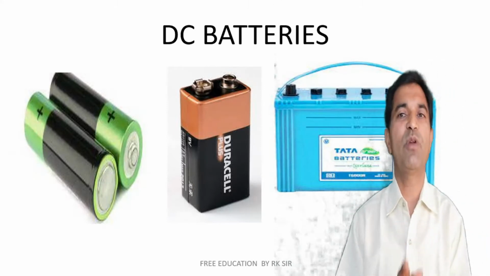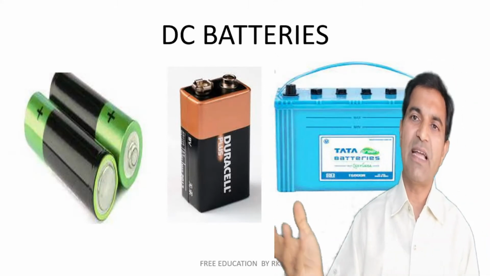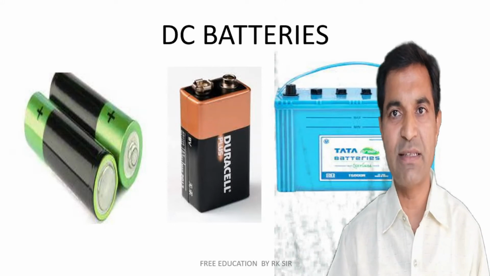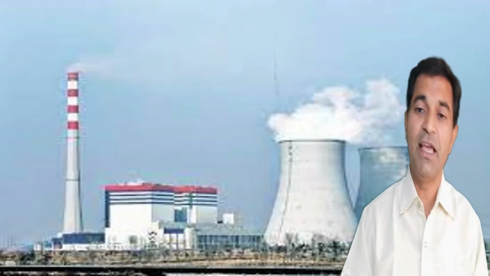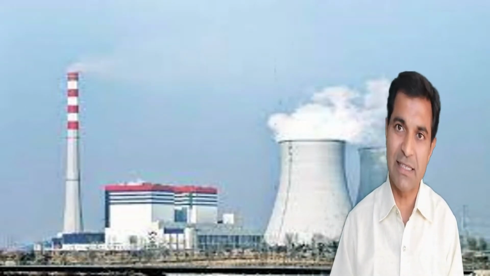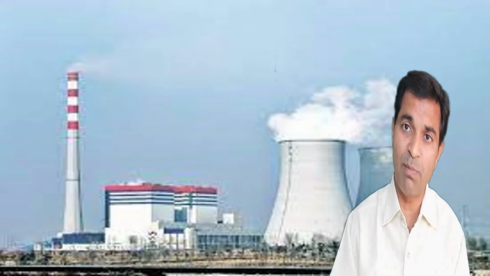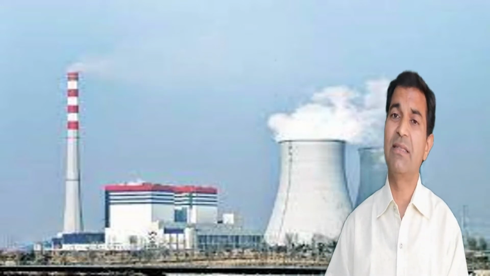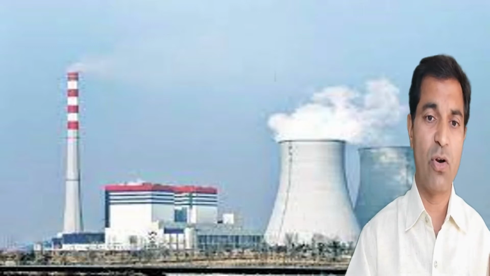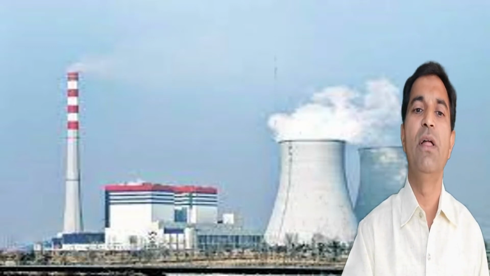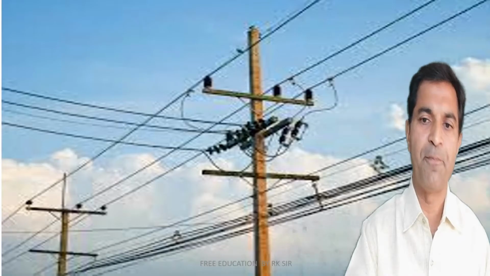So DC comes from the DC batteries. There are different types and different sizes of batteries available in the market. Whereas AC we are getting from the power stations. It may be wind power, thermal power, hydro power, nuclear power stations and whatnot. So this is an example of a thermal power station or nuclear power station.